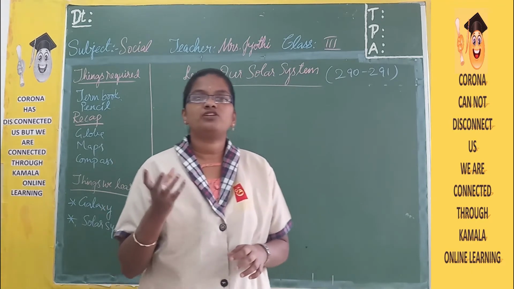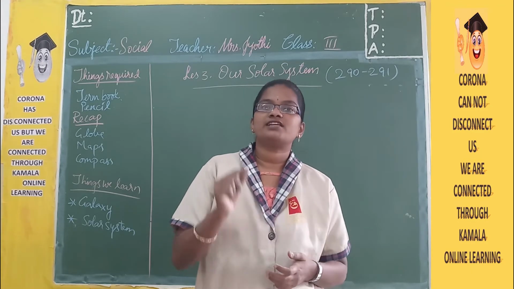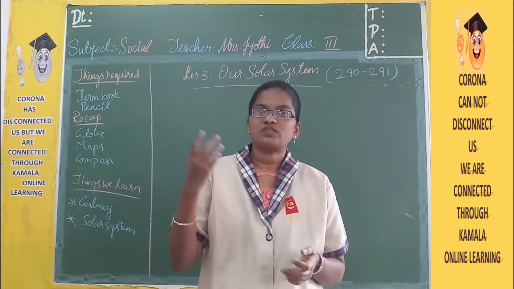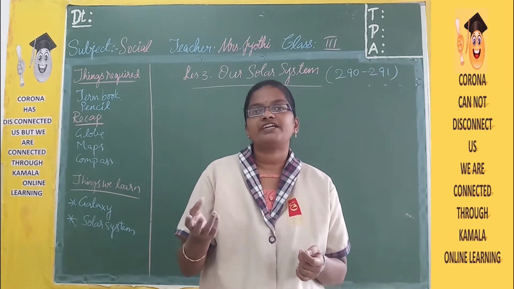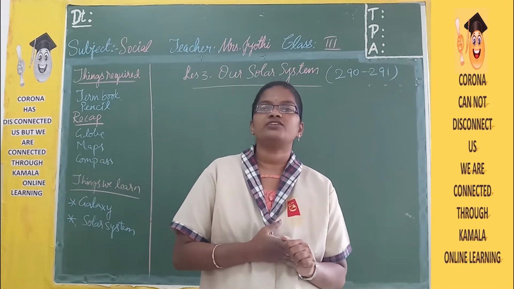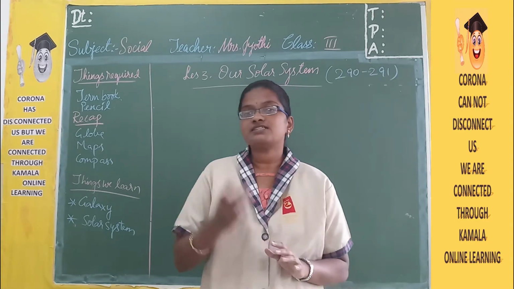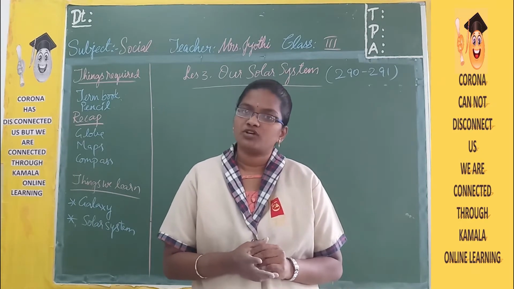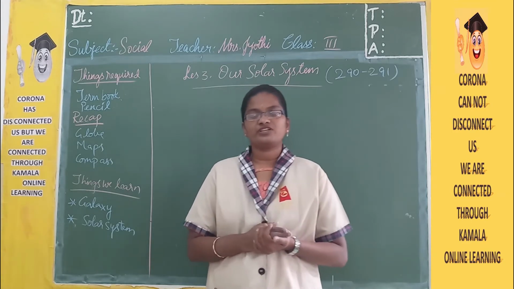A compass looks like a wristwatch, and there will always be a needle in it which points towards the north. With the help of a map and a compass we can identify places and also to which side we have to go. Mostly who use the compass? Sailors, who travel in ships, use the compass. So about these things we have learned in the previous lesson.